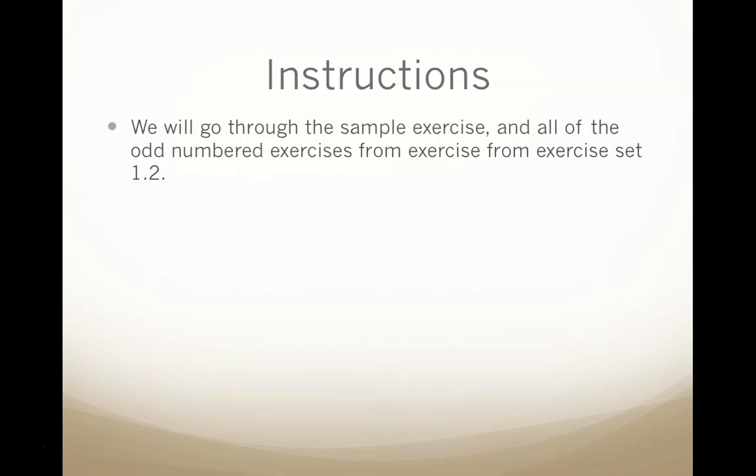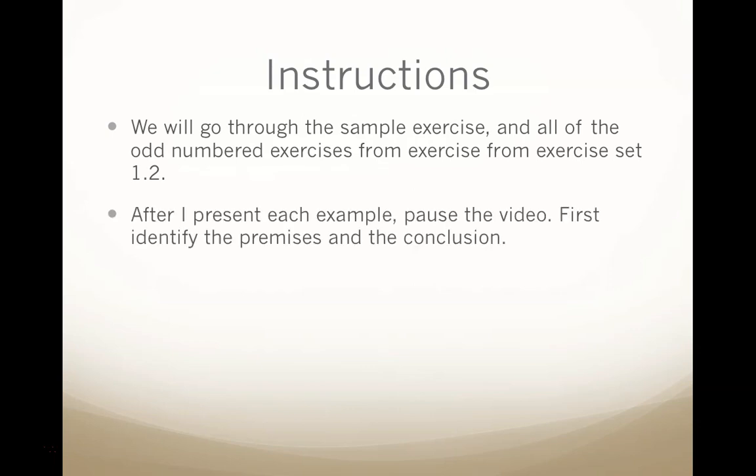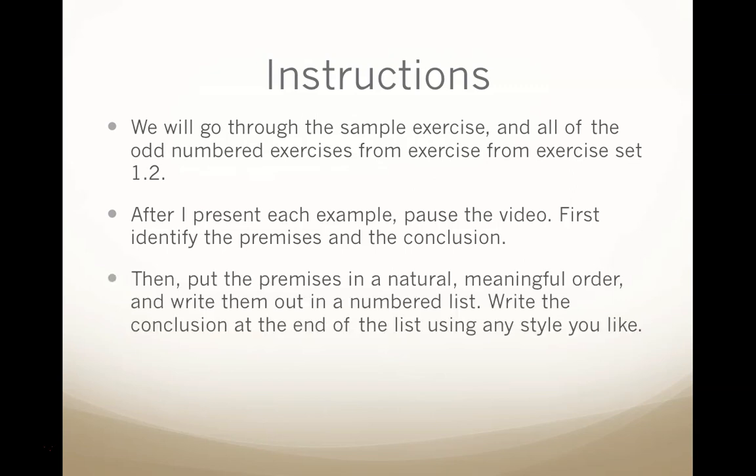The instructions for this set begin with us going through the sample exercises and all of the odd-numbered exercises from exercise set 1.2. After I present each example, pause the video. First, identify the premises and conclusion from the argument.